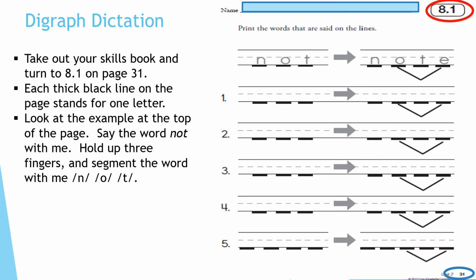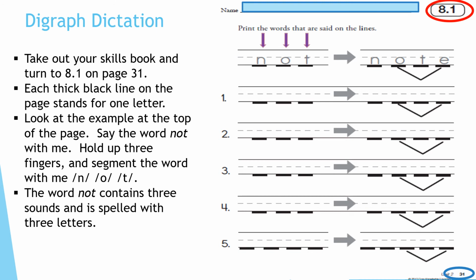Hold up 3 fingers for me, and let's segment this word together. N, A, T. Let's do that one more time. The sounds are N, A, T. This is the word not. The word not contains 3 sounds, and it's spelled with 3 letters. Pretty easy, right?